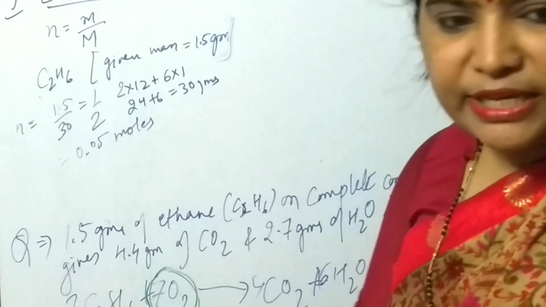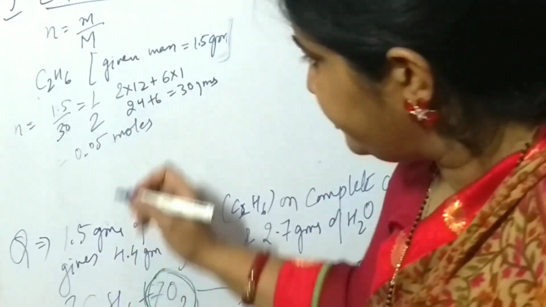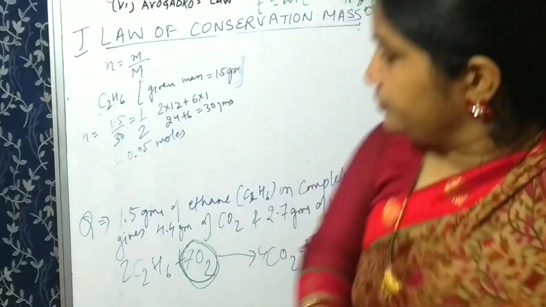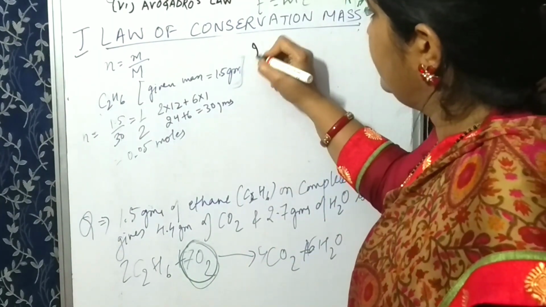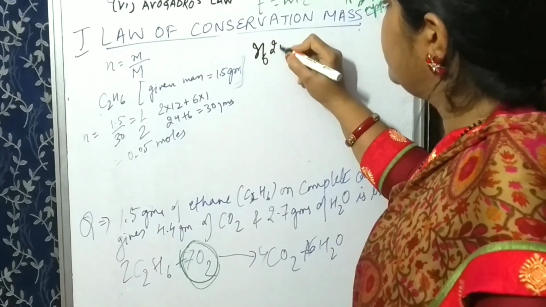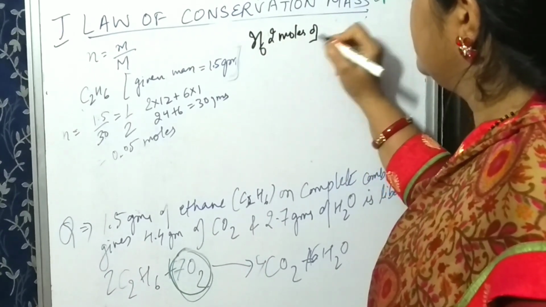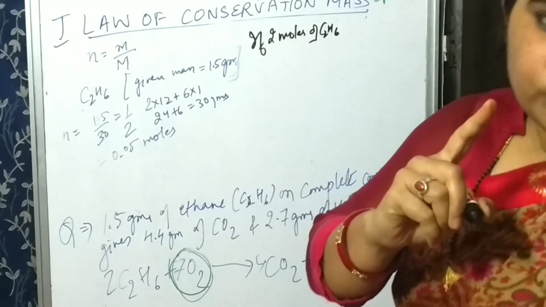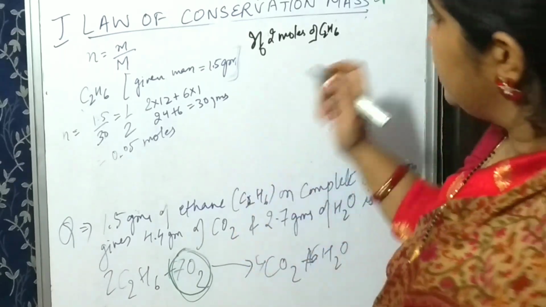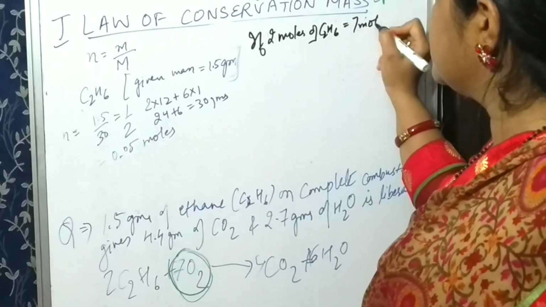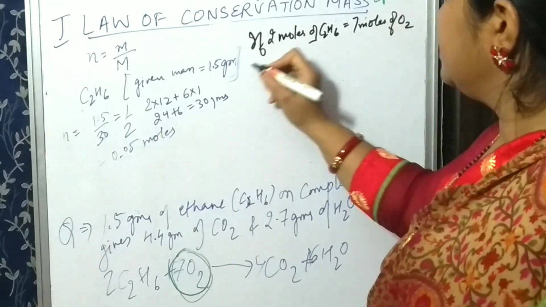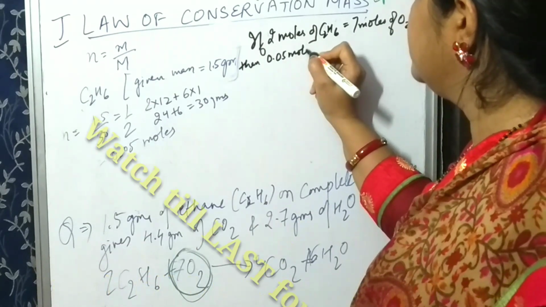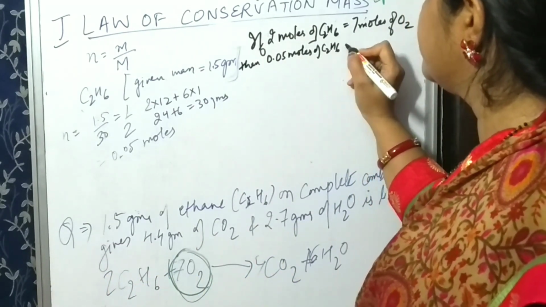So here I am writing it, you can also write. If 2 moles of C2H6 is equal to 7 moles of O2, then 0.05 moles of C2H6 will form how much?